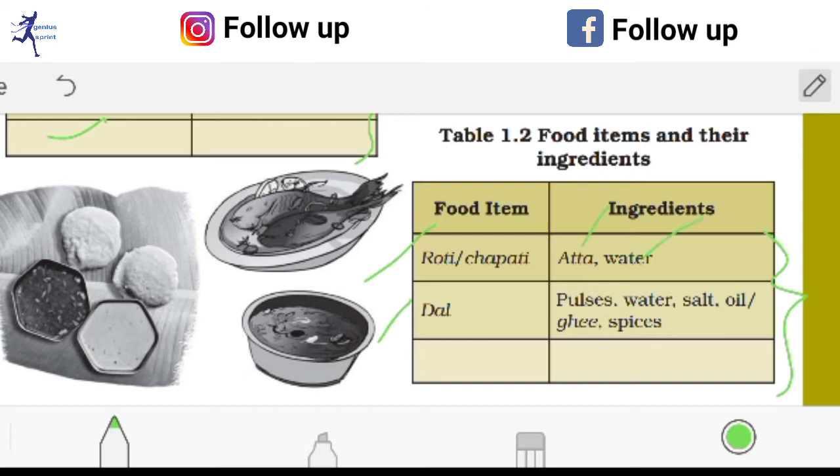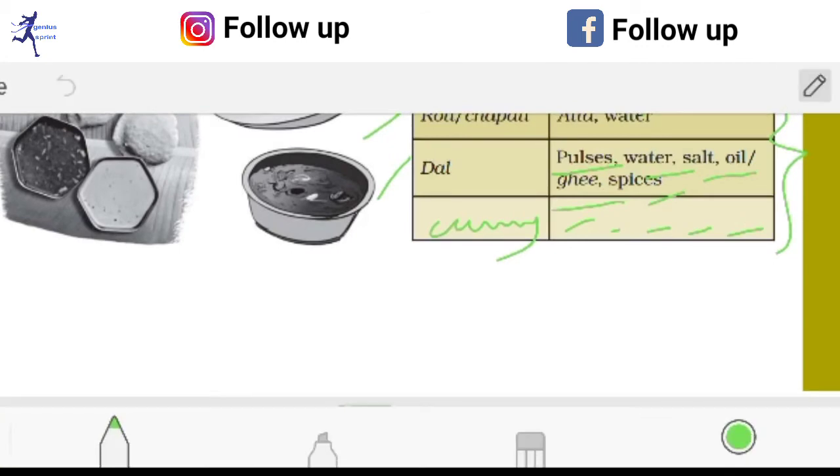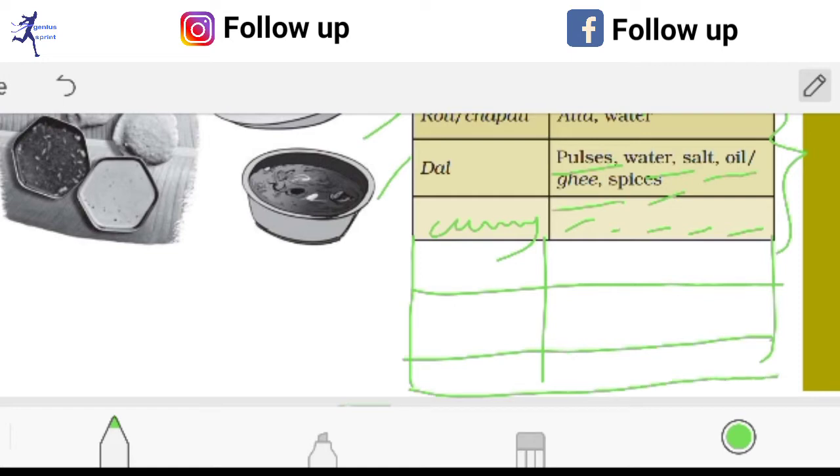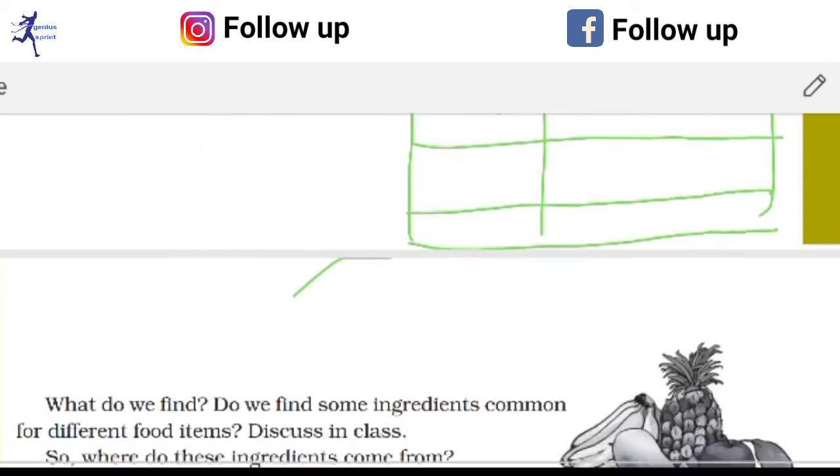Atta and water. For dal, making pulses, water, salt, oil, ghee or spices etc. Suppose if you want to make another curry, so you can write here another curry and write all the ingredients necessary for this, like vegetables or salt, water, spices, oil etc. Okay, so you can increase both the columns like that, and you can insert some other food items also. Okay, so I hope you have understood it. So let's continue with the next part.